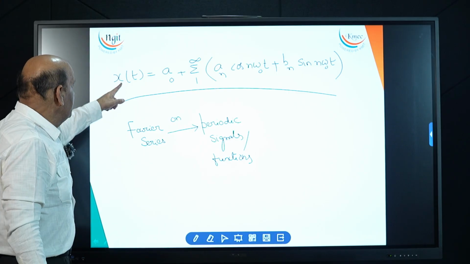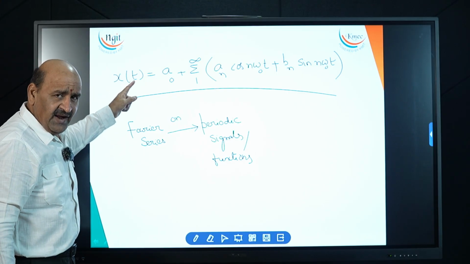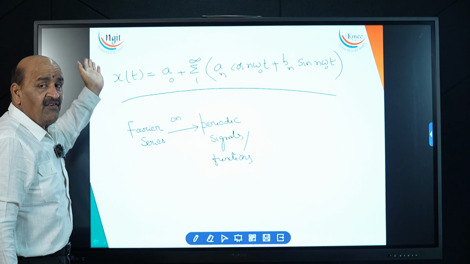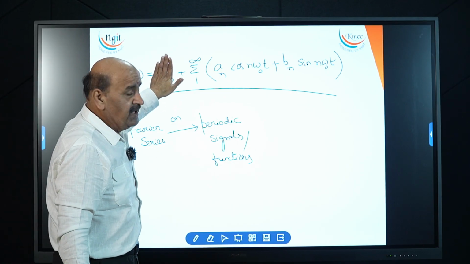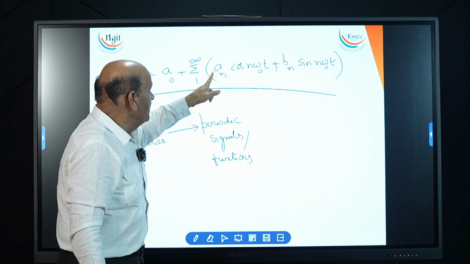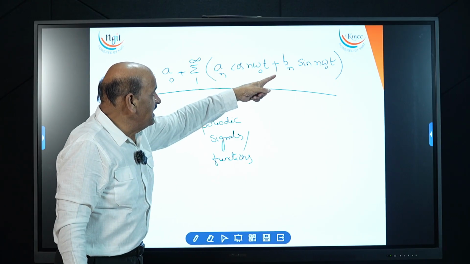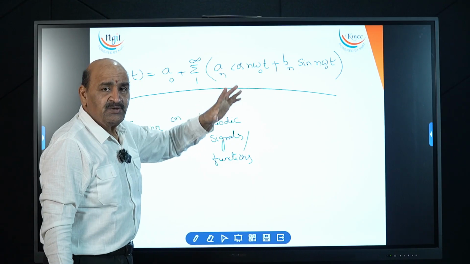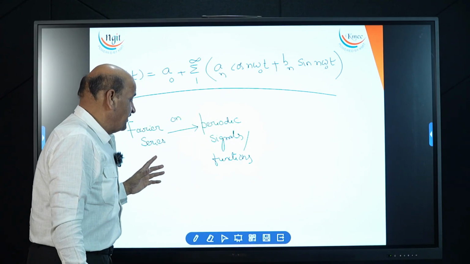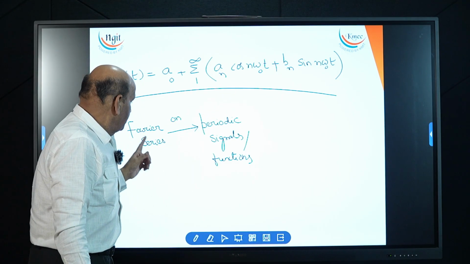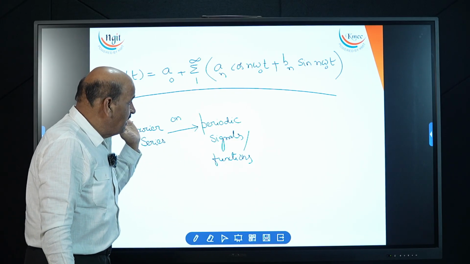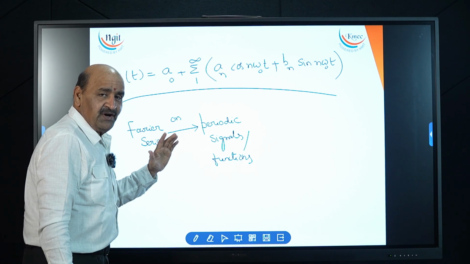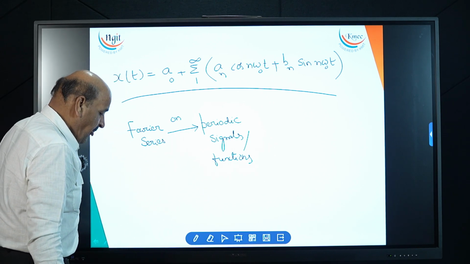Now just look at x of t. Does it contain any sine or cosine? No. But after application of Fourier series, now this is a sum of individual harmonics. It can be converted into cos terms and sine terms. That is the most important concept of this Fourier series. One more point, Fourier series can be applied only on periodic signals. Okay? Thank you.